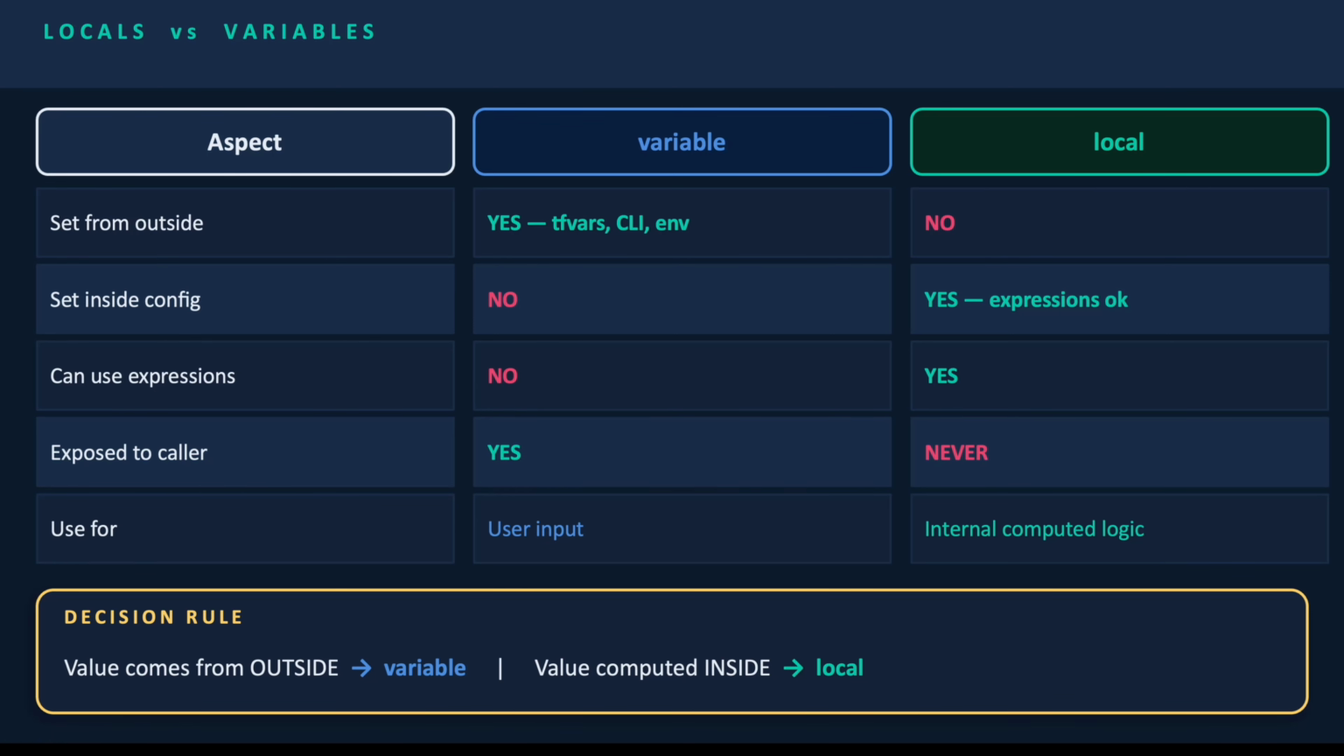Decision rule: if the value comes from outside, that means variable. If the value comes from inside, that is local. So this is the difference between local and variable in Terraform.